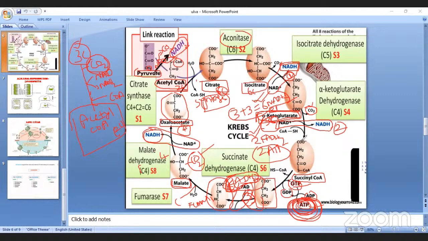Sir, in this cycle GTP is also there, no? So that also we have to count? No, only ATP. GTP is for animals. So only ATP. Okay, clear? Yes, sir. Thank you, sir.